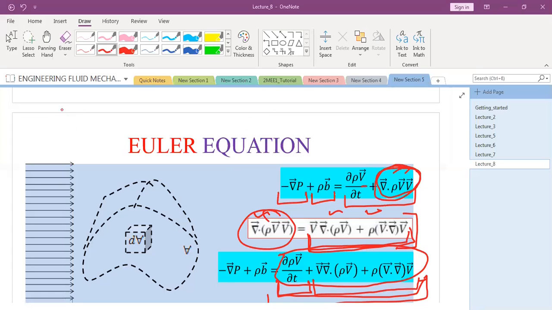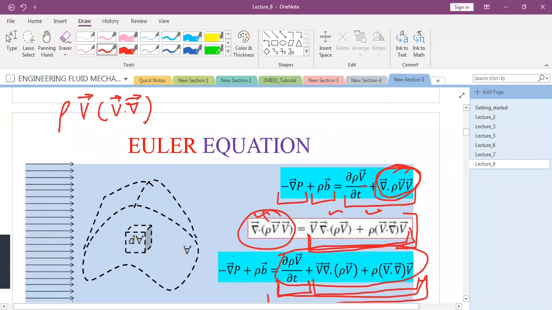Sir, it will simplify to rho V vector, in bracket V dot del operator. Anything else? No, sir. Why have you come up with this expression? Sir, if we put in the value of del rho by del t.